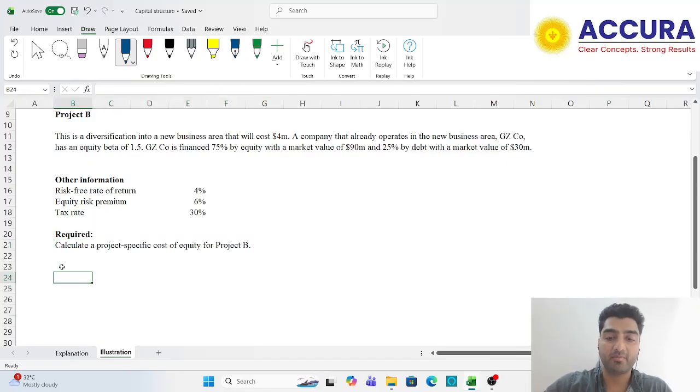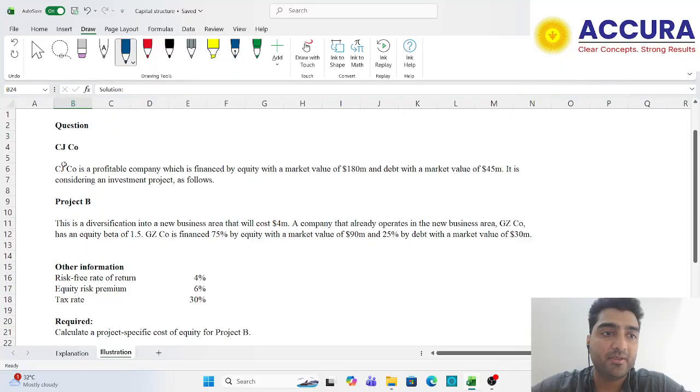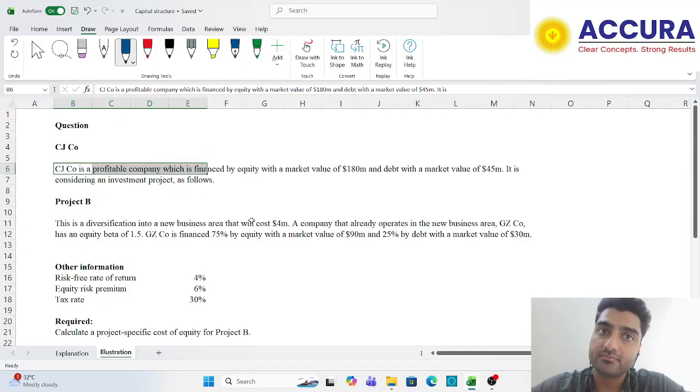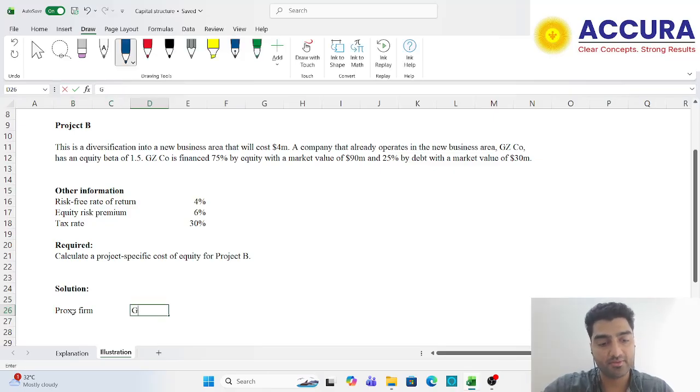Now this is what I mean by de-gearing and re-gearing. Okay, that is calculating project-specific cost of equity. Now let's try to understand, our company is CJ company. First, what we do is we identify the proxy firm. Now, proxy firm is GZ company.